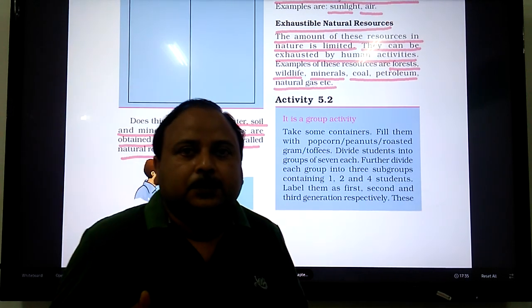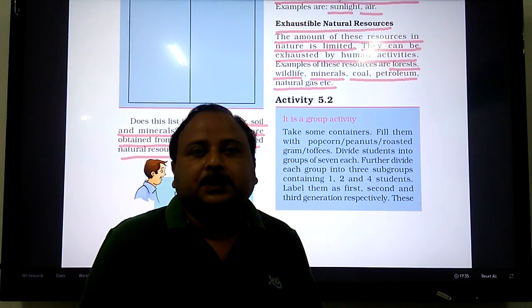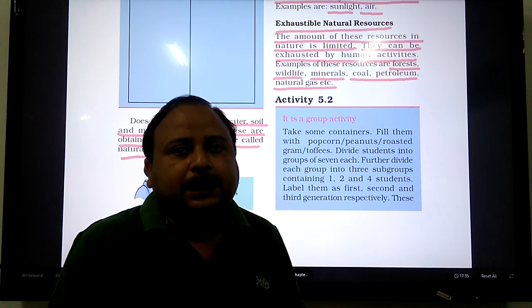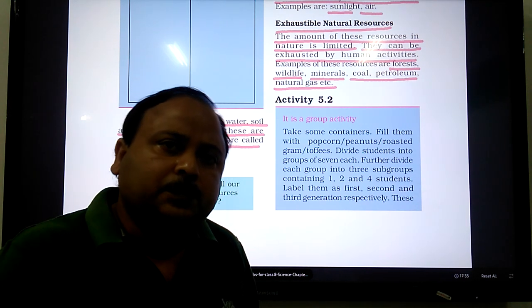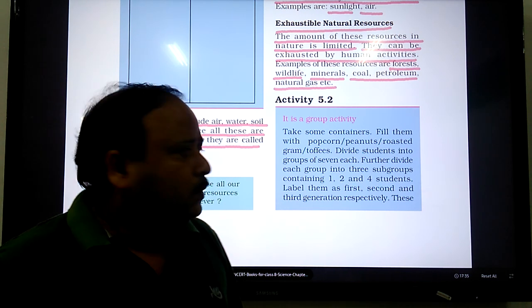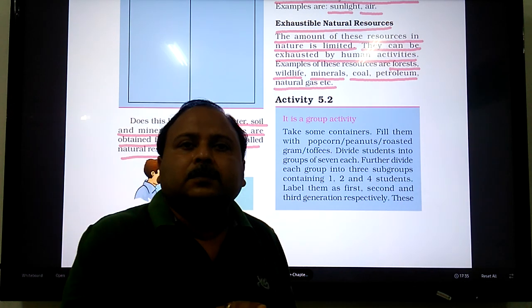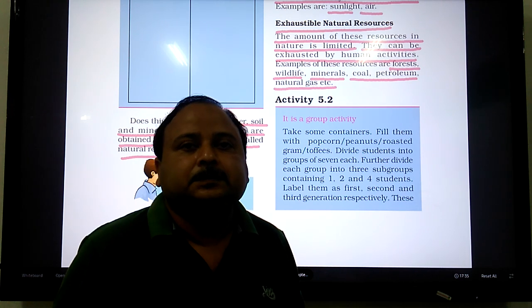Then, we need to take another group of 35 students. We need to divide them into smaller groups and tell them to take toffees from the same containers or the same bottles. So they will also be collecting the toffees or other food items from the same containers. For them, the number of toffees left in the containers will be much less.